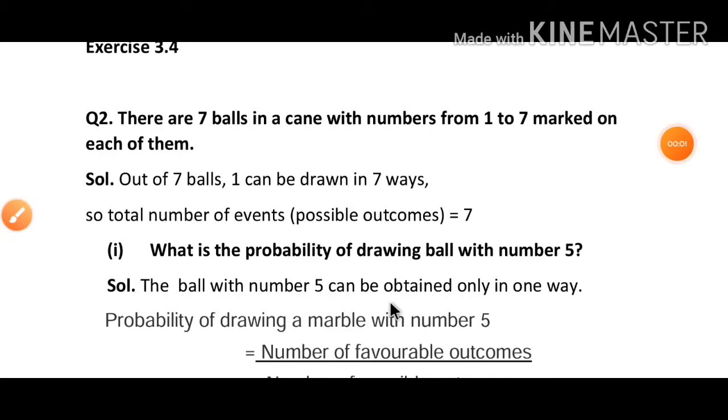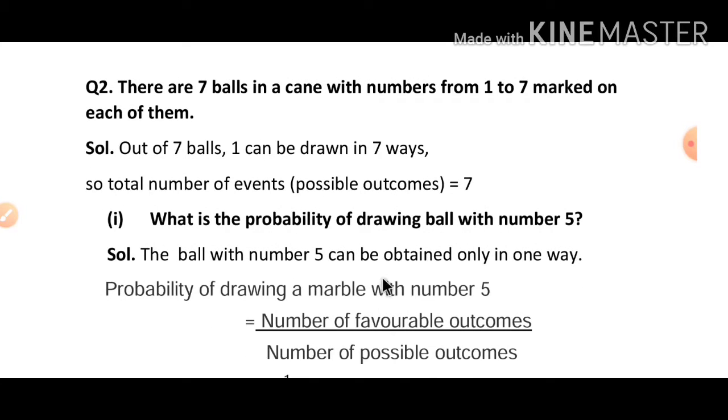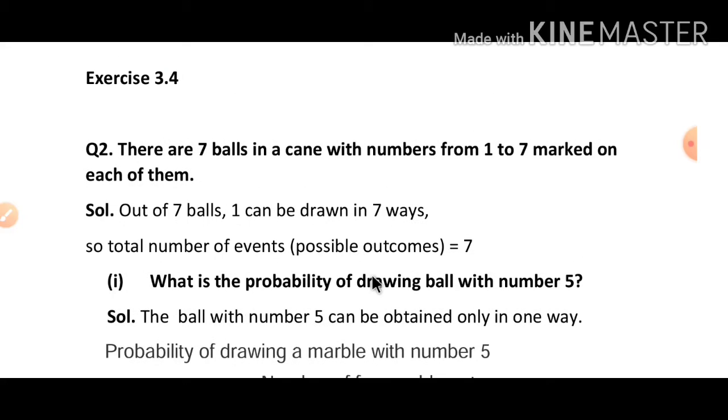Morning everyone. In the last class we have seen how to find probability. And what is probability? The number of favorable outcomes upon total number of possible outcomes. So we have seen only the first question on that day. So today we are going to solve the further questions of this exercise 3.4.